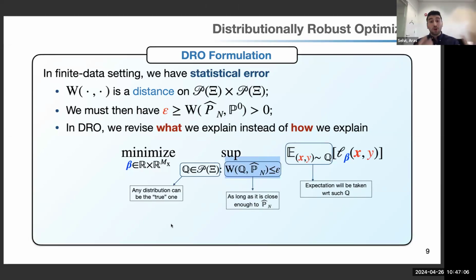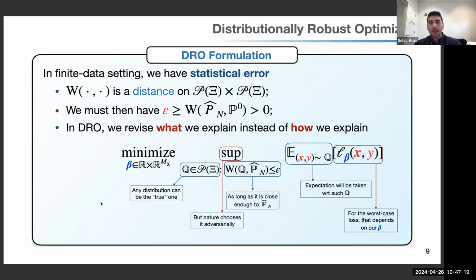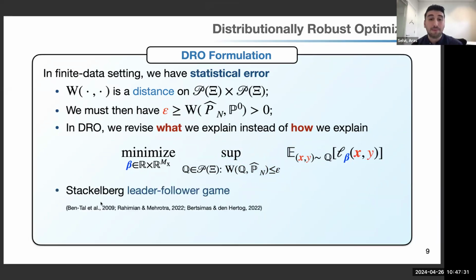For example, we know that the true distribution is one of those distributions if this epsilon is really an upper bound. And we take expectation with respect to this worst-case distribution. We say that the inner problem is played by nature, who chooses the Q by looking at our beta in order to maximize our loss. So that's why this has a natural game theoretical interpretation.